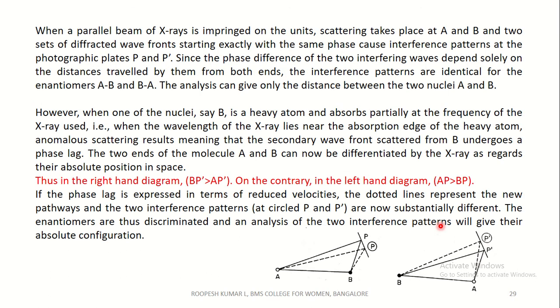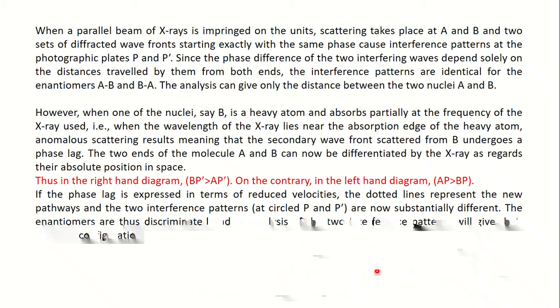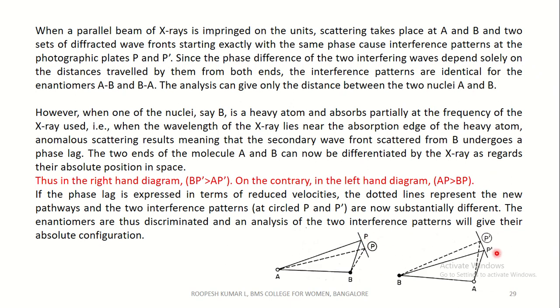When a parallel beam of X-rays is passed on to these enantiomers, scattering takes place at A and B, that is, at chiral center A and chiral center B, and two sets of diffracted wavefronts starting exactly in the same phase cause interference patterns at the photographic plates. And you can see these are the photographic plates P and P dash.